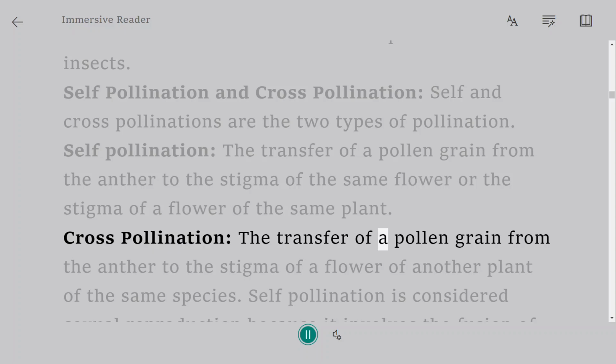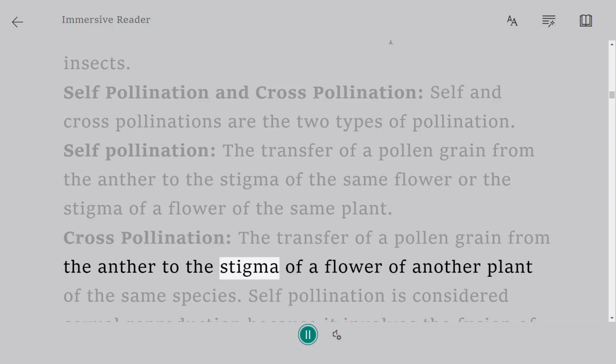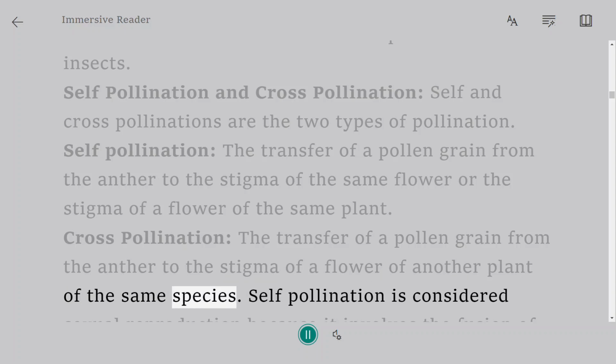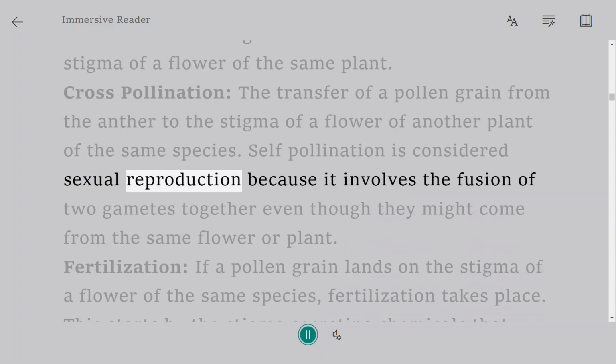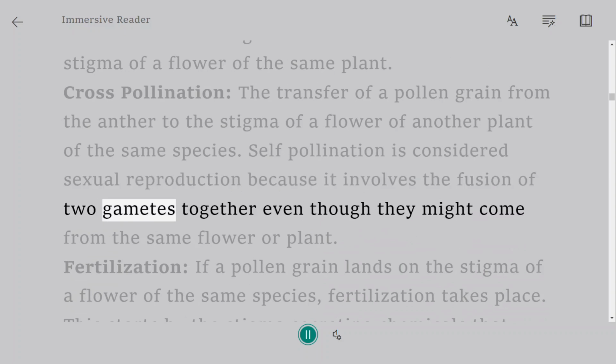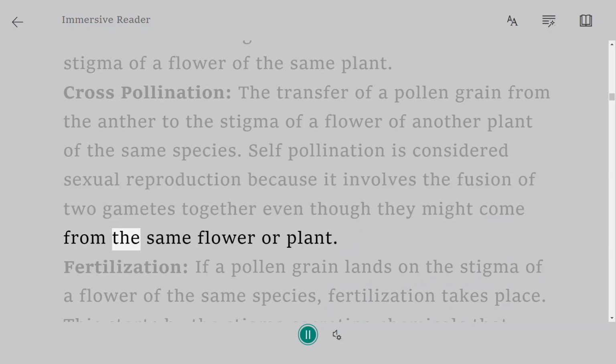Cross-pollination is the transfer of a pollen grain from the anther to the stigma of a flower of another plant of the same species. Self-pollination is considered sexual reproduction because it involves the fusion of two gametes together, even though they might come from the same flower or plant.